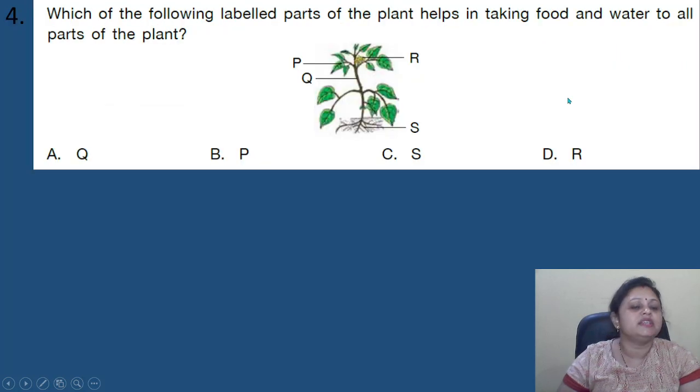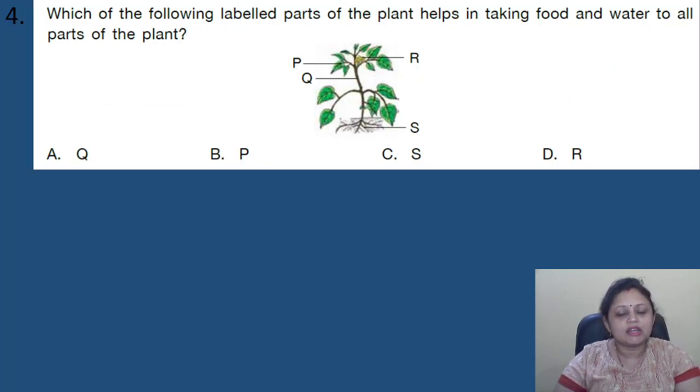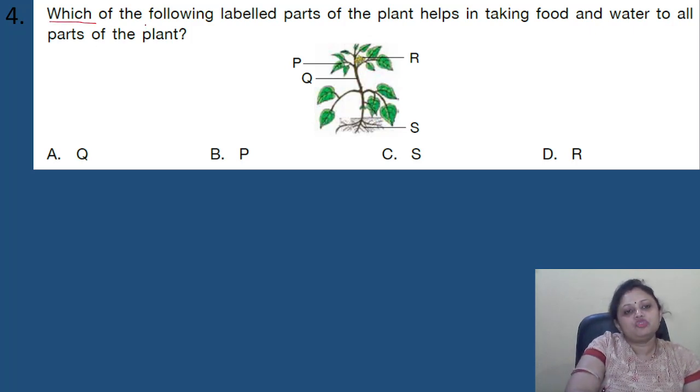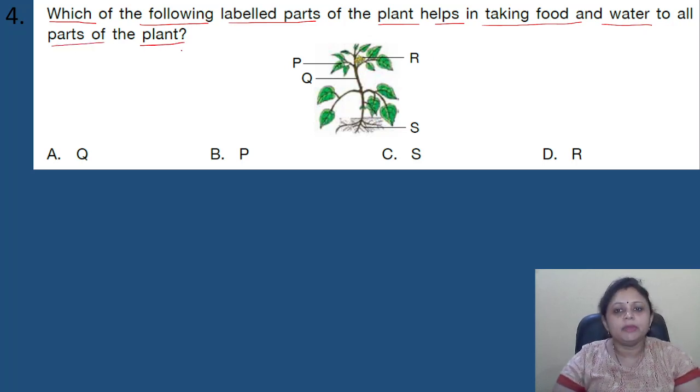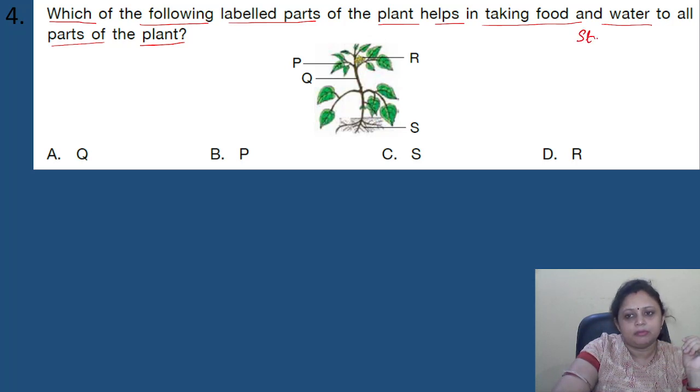Coming to the next question. Which of the following labelled parts of the plant helps in taking food and water to all parts of the plant? So a plant is there, different parts are there, right? Options are A, Q, B, P, C, S, D, R. So we have to find out which of the following labelled parts of the plant helps in taking food and water to all parts of the plant. First of all, you tell me which part of the plant helps in taking food and water to all parts of the plant. Yes, it is the stem, right?